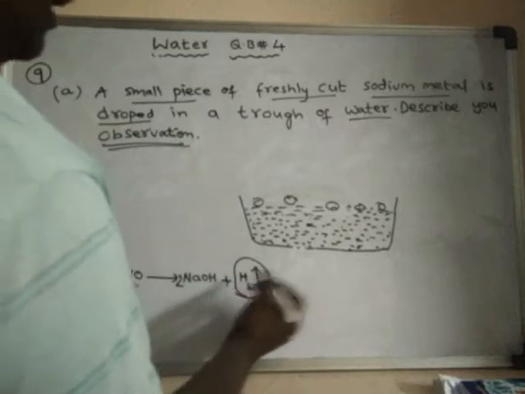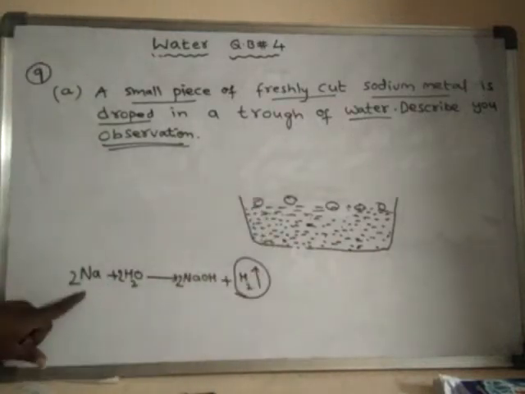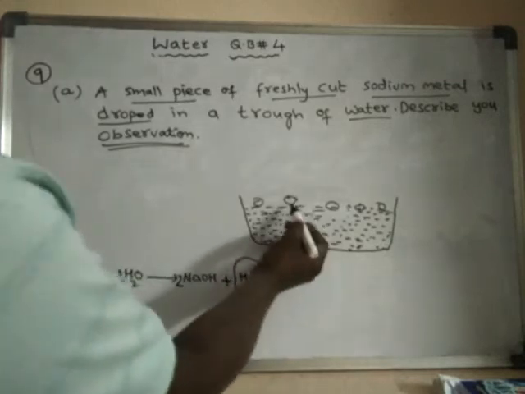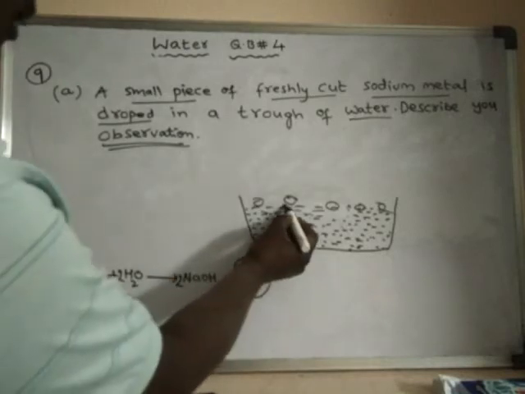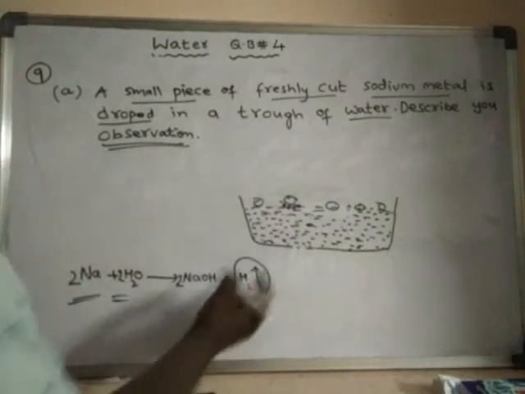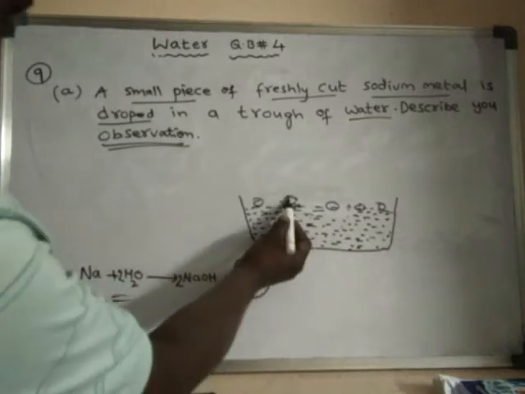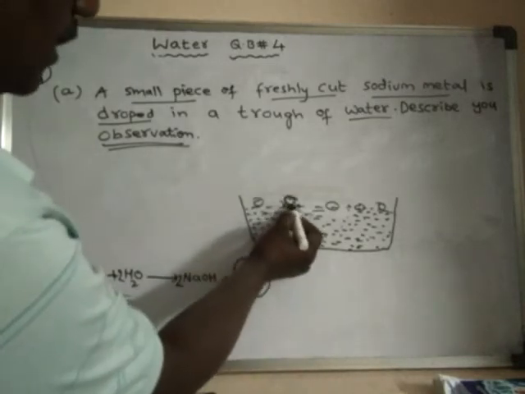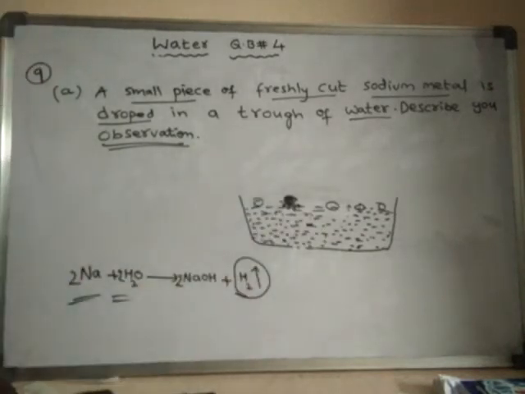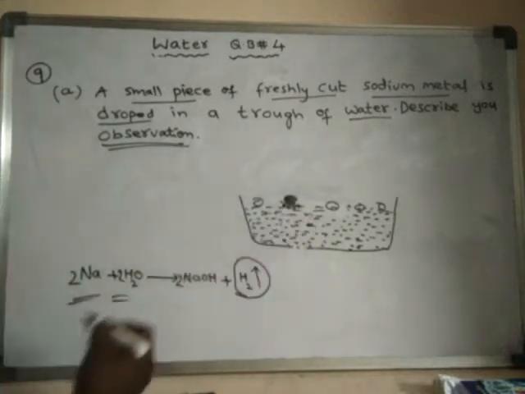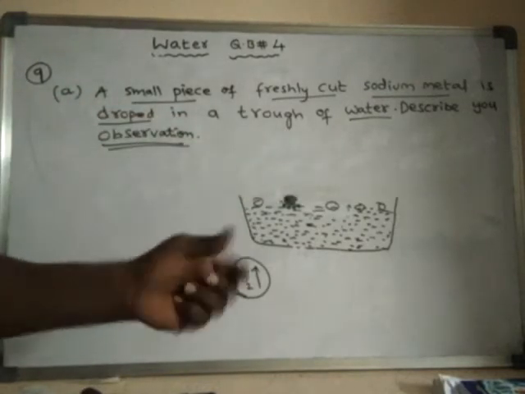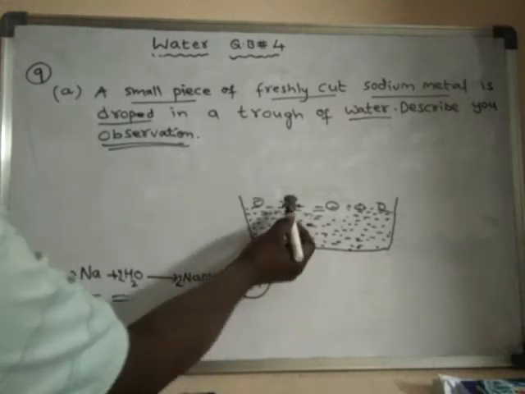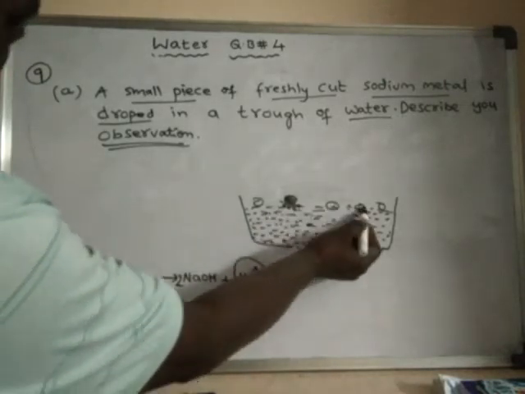One thing we have to remember: while undergoing this reaction, some amount of heat is liberated. Hydrogen gas is liberated and heat is liberated. Due to that heat, the sodium metal will melt and form a silvery ball, a silver color ball. The sodium metal melts and forms a round spherical structure, and it keeps on jumping from one place to another.